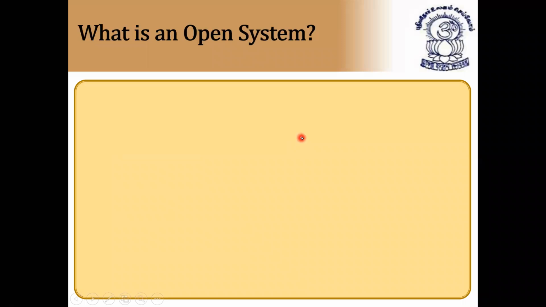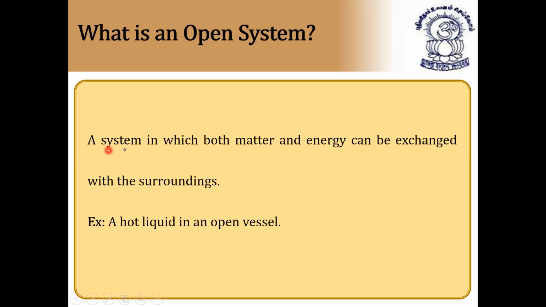Next, what is an open system? A system in which both matter and energy, very, very important here, both matter and energy can be exchanged with the surroundings is called an open system. For example, a hot liquid in an open vessel. If we take a hot liquid in an open vessel, what happens?